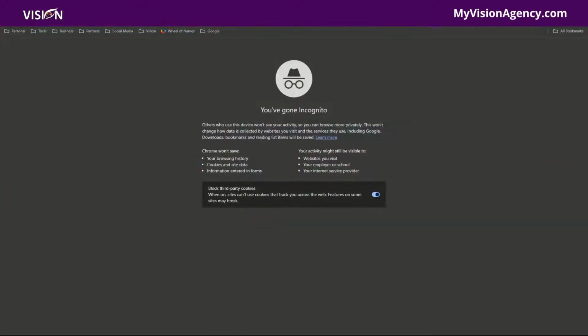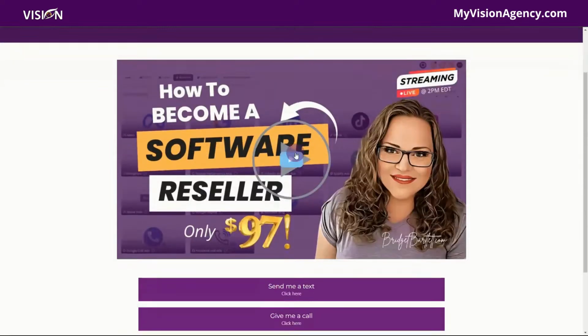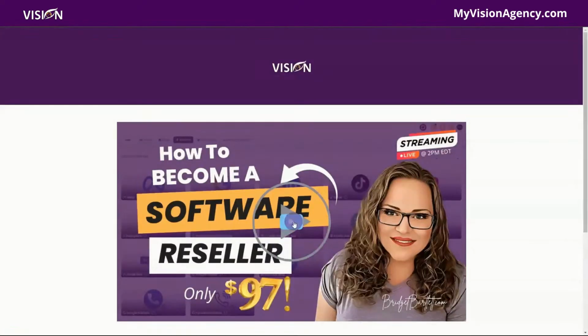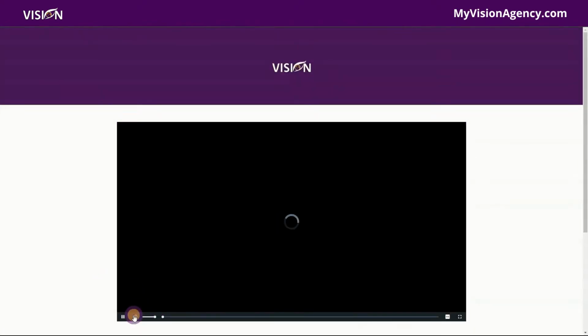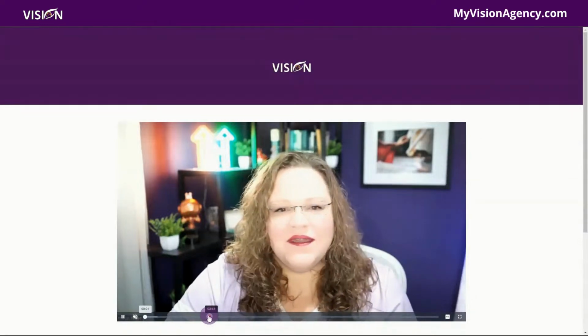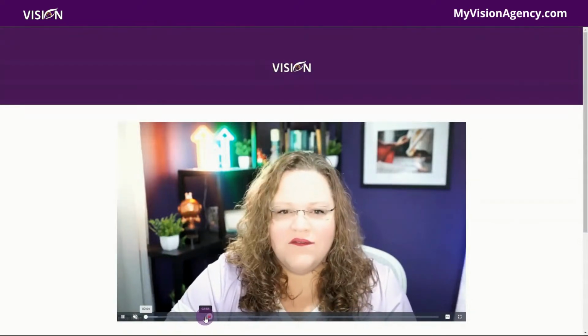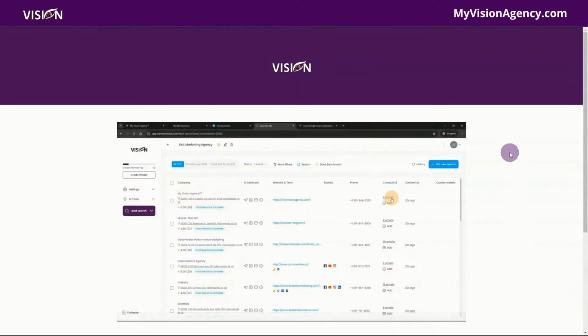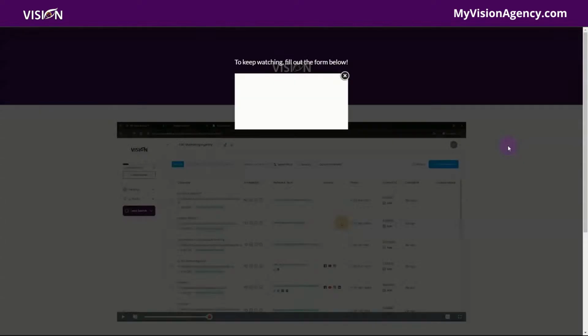because remember, anytime we're testing, we want to open incognito. And if we play our video now, this is what our customer would see, the video, and then these three buttons here. So let's play the video. I'm going to mute it. And you'll see we have our little lock button here. So when it gets to that part in the video, you'll see that our form that we just created is going to pop up.